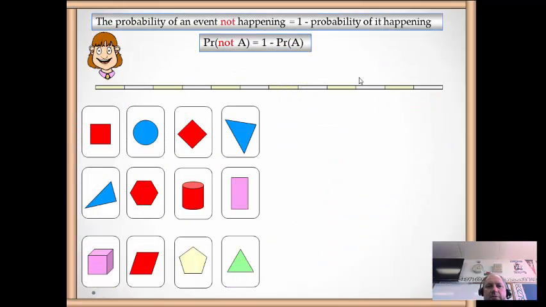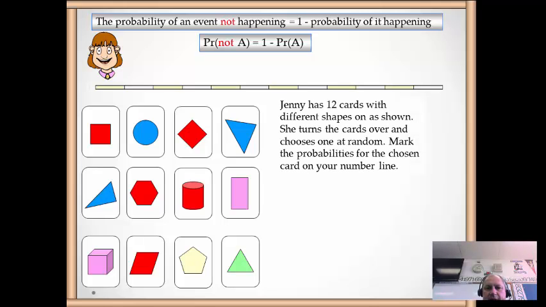Okay, let's have a look. Probability of not happening. It's the same here, 1 minus the probability of A. Jenny has 12 cards, with different shapes as shown. She turns the cards over and chooses one at random. Mark the probabilities for the chosen card on your number line.